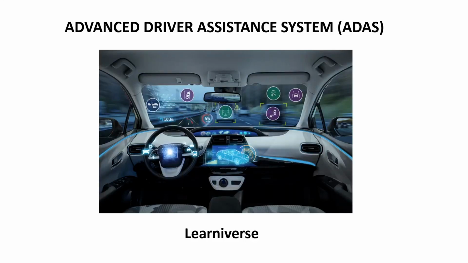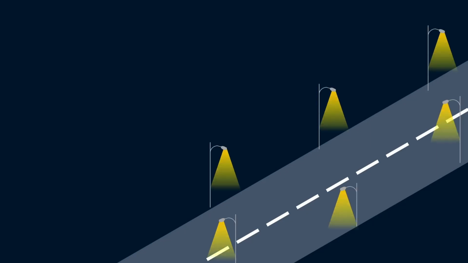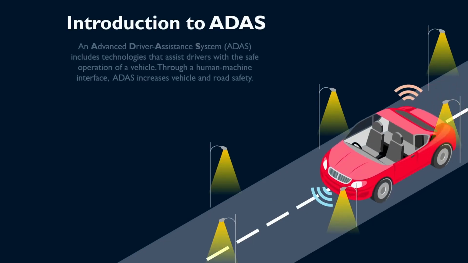In this video, we are diving into the world of automotive technology to explore ADAS, which means Advanced Driver Assistance System. Advanced Driver Assistance Systems are a set of technologies designed to enhance vehicle safety and improve the driving experience.